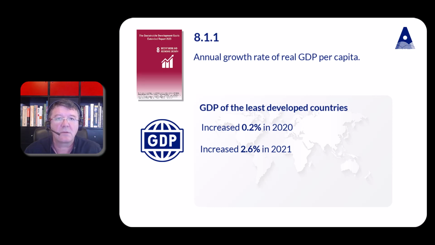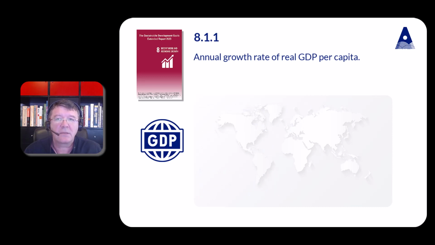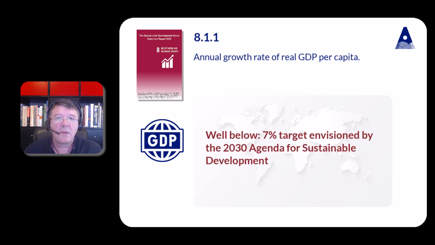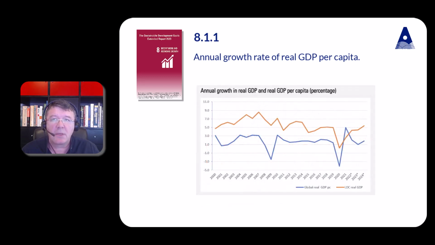It is estimated that the growth in real GDP of the least developed countries is projected to increase by 4.3% in 2022 and is predicted to increase by 4.4% and 5.4% in 2023 and 2024 respectively. However, it is expected that the growth in real GDP of the least developed countries will remain well below the 7% target envisaged by the 2030 Agenda for Sustainable Development. The growth in real GDP for the LDCs was consistently less than the 7% target from the year 2000 to 2019. Average annual growth rate of real GDP per capita.